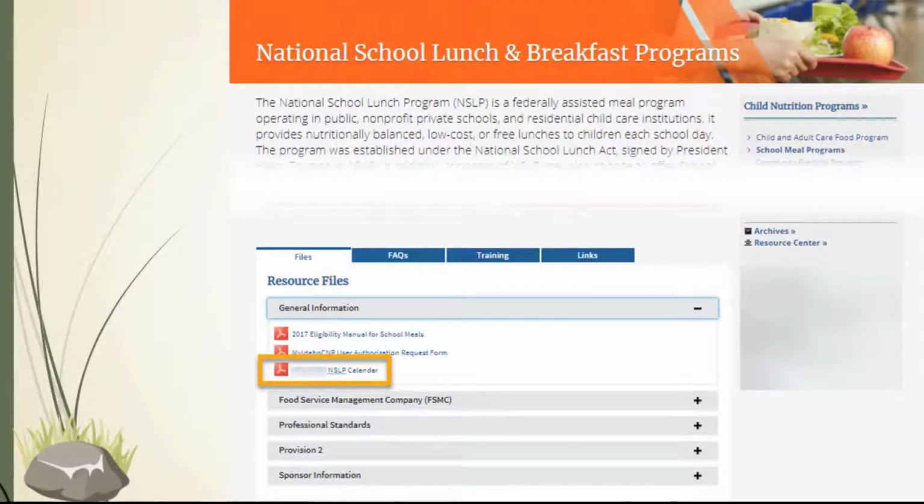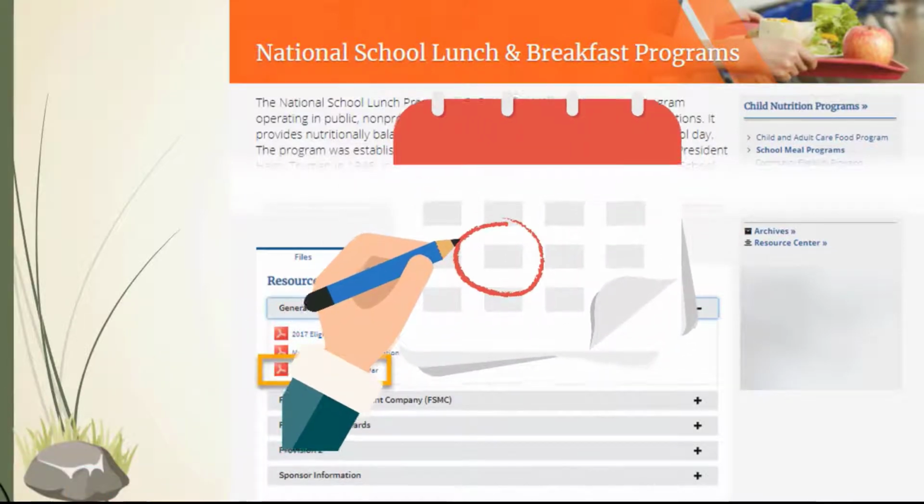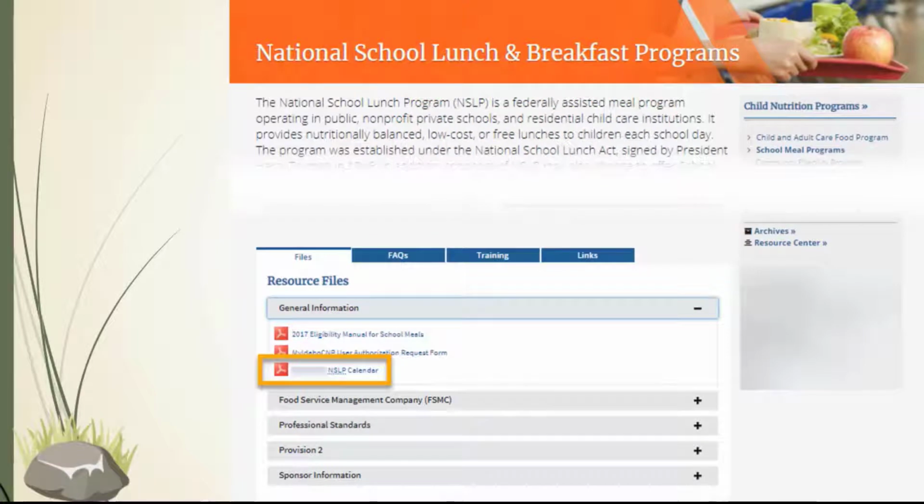Additionally, each school year, an NSLP calendar is released that identifies the specific dates for important actions to occur that year. During your website exploration, be sure to print a copy of this calendar and place it where it can be easily referenced. It is recommended that you set electronic calendar reminders to ensure that due dates are not missed. Be sure to watch the message board in My Idaho CMP and pay attention to state agency broadcast emails with important information on upcoming actions.